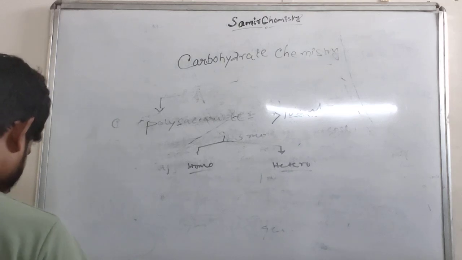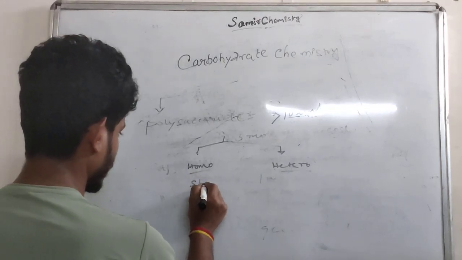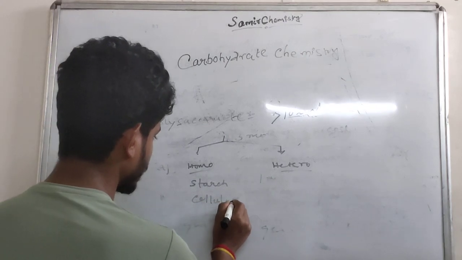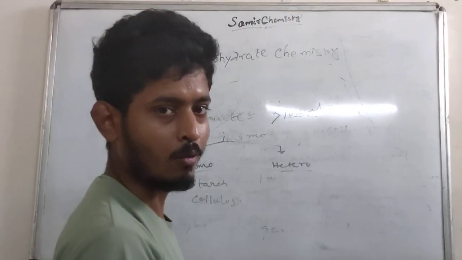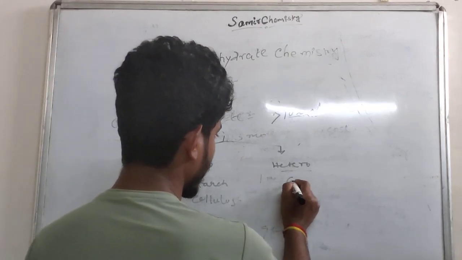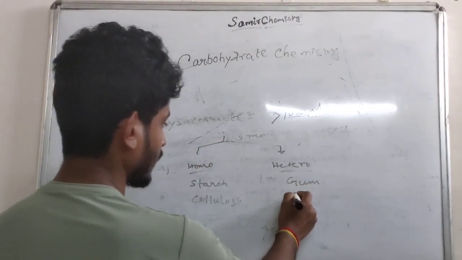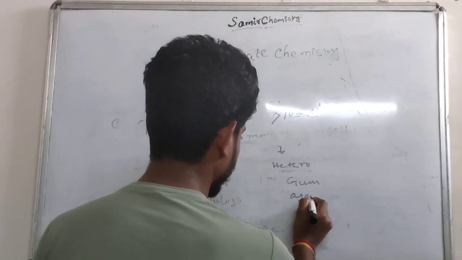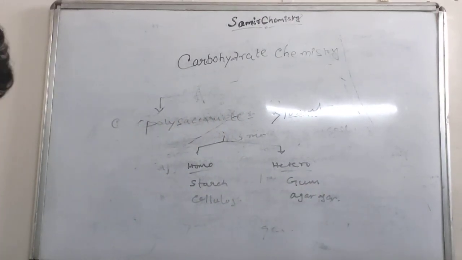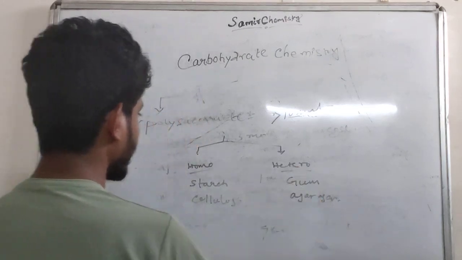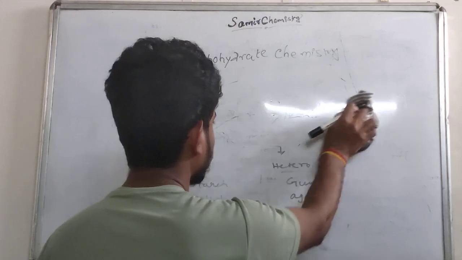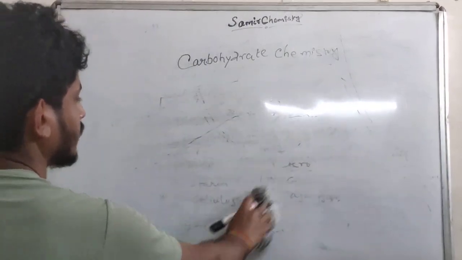Homo is starch and cellulose. So starch and cellulose are homopolysaccharides. And hetero is what? Gum and agar. These come under the heteropolysaccharides. So this completes the classification of carbohydrates.